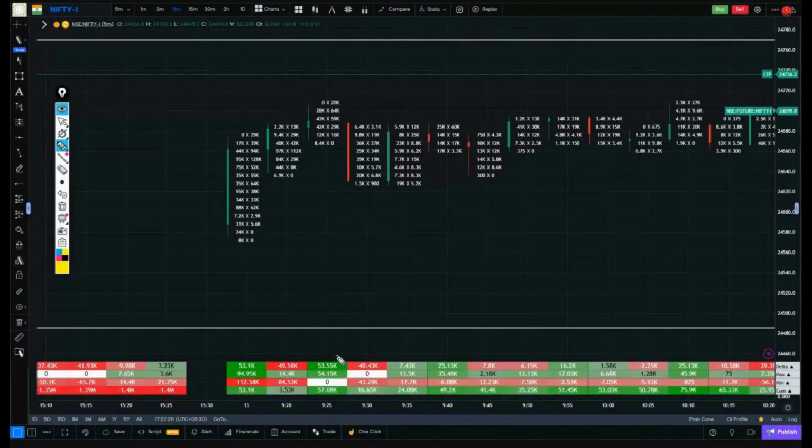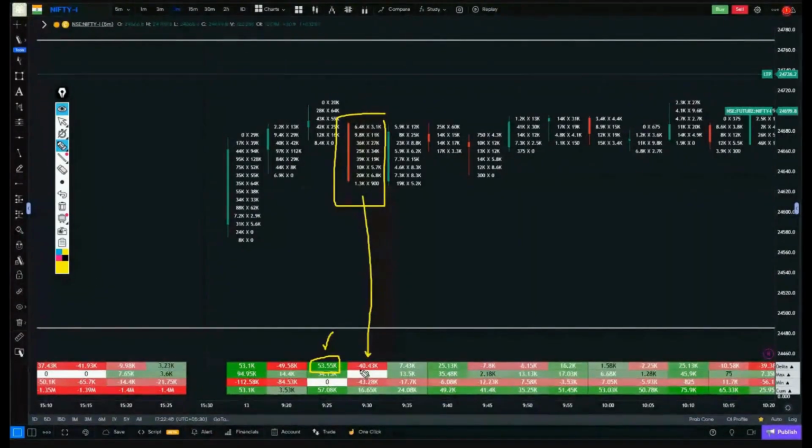Whenever the value is inside the green box and there is no negative sign in front of the value, that means there are that many more buyers in that candle. Now, let's pick the very next candle. What is the delta of this candle? There is a negative sign in front of the value and it is inside the red box, so that means there are more sellers in this candle as compared to buyers. How many more sellers? 40,000. Just like in that candle we saw more buyers, using the same formula, in this candle there are that many more sellers.